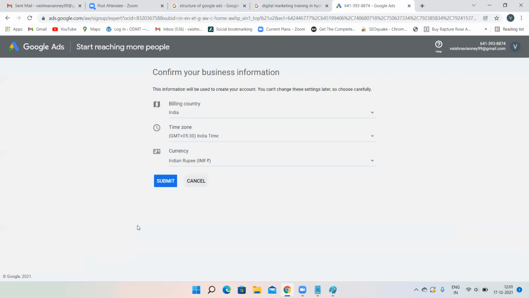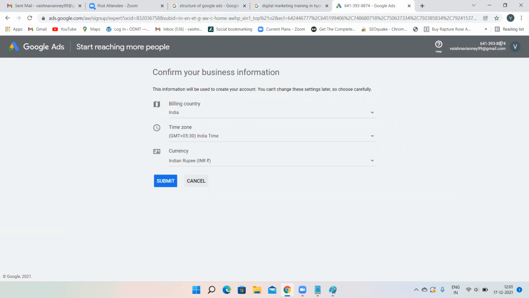Now, this is an important interview question. Everything in Google Ads is important. Each and every step is important. While creating a Google Ads account, what can never be changed again? Billing, time zone, and currency. These three things, once you click on submit, can never be changed for this particular account.